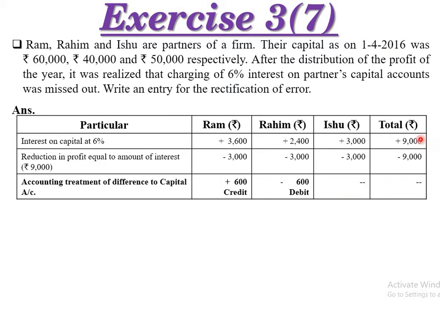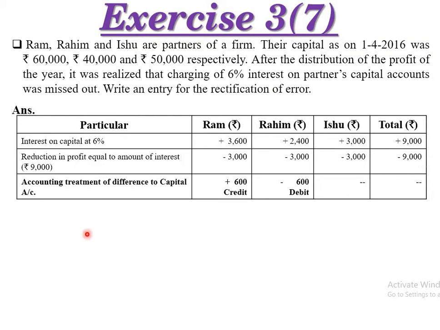The total amount of interest is 9,000. It will be deducted from the profit of all the partners. So after the calculation, it is clear that there is a reduction in profit equal to the amount of interest, that is rupees 9,000. We already found it here. So that same amount, which is plus, will be minus.